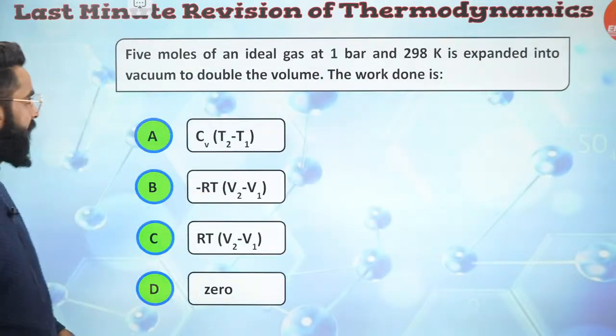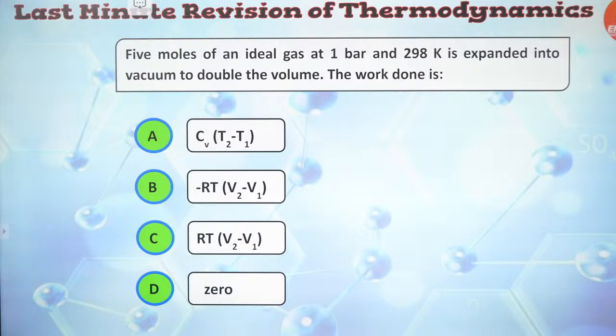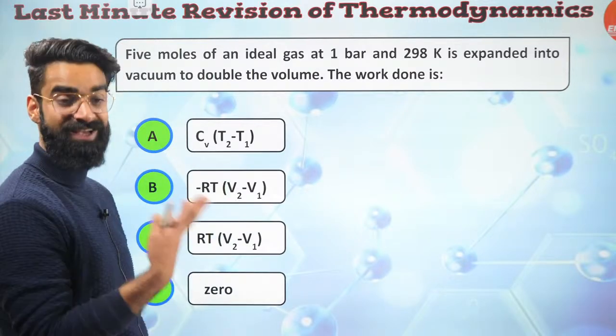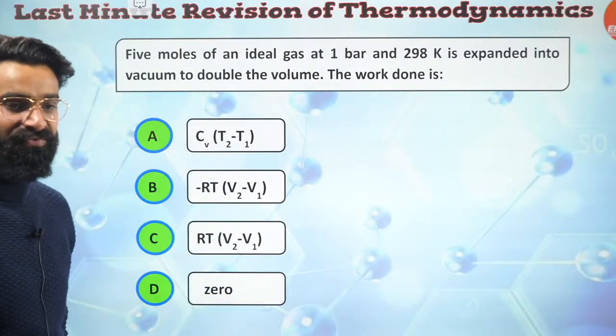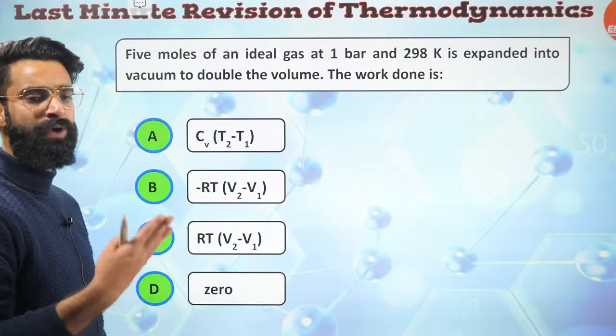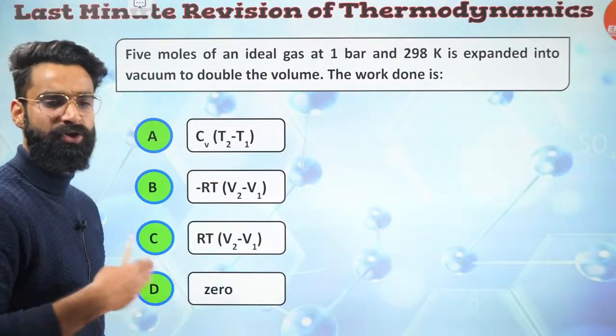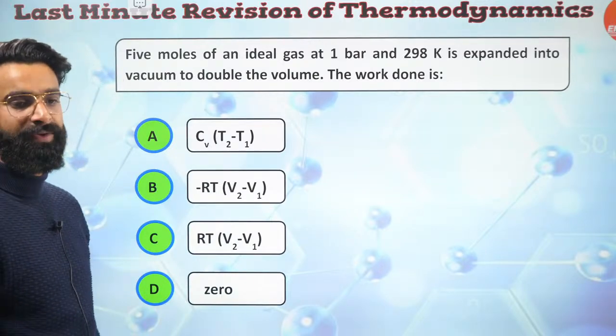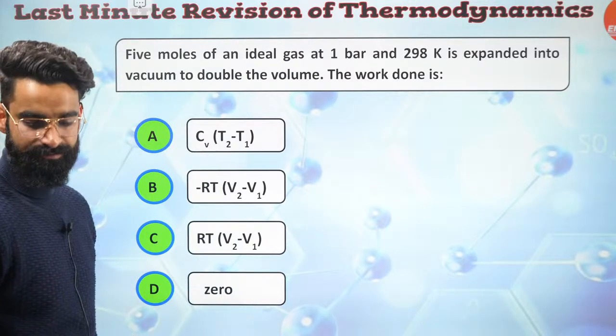All right, let's move on to one more, guys. Let me know in the chat box fast. Again, a very simple and ordinary question, and this question was asked in your JEE, guys. Trust me on that. 5 moles of an ideal gas at 1 bar and 298 Kelvin is expanded in vacuum to double the volume. The work done will be? What do you think should be the answer fast?